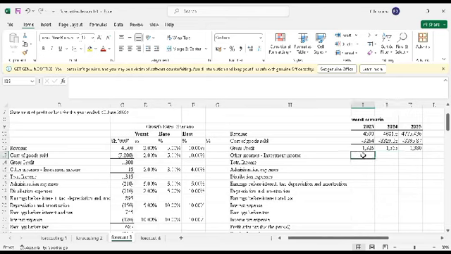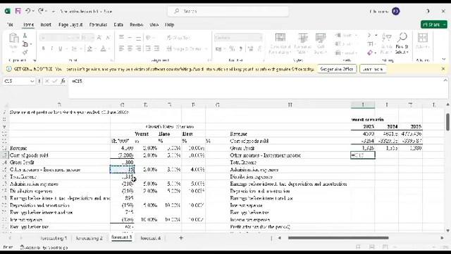Now other incomes. We have investment income, which is given as 15 for 2022. For 2023 there was a growth rate of 2%, so I'll say 1 plus 2%, but I'll lock it completely because it's constant.